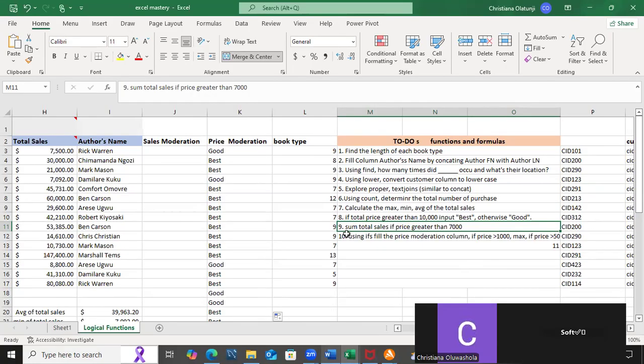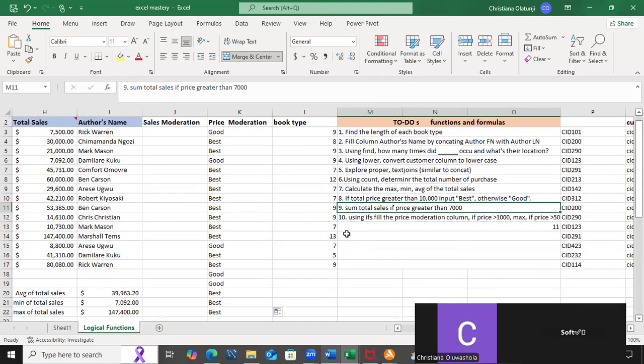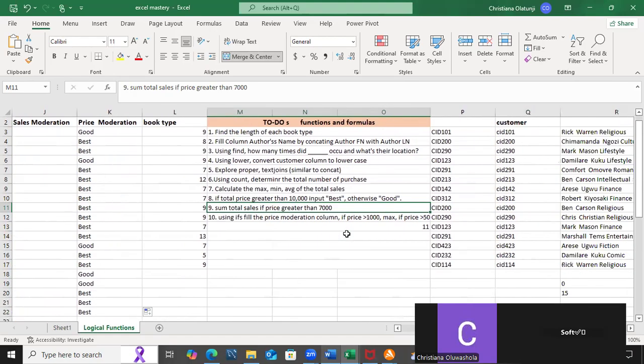What's that? Oh, my airport is almost done. Okay. So now we're saying sum total sales if price is greater than 7,000. What do we do that now? Oh, let me delete this.